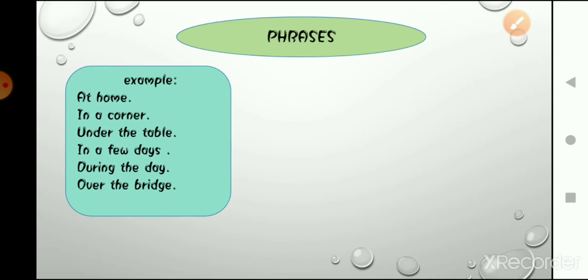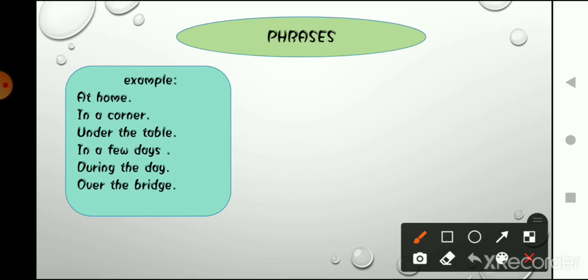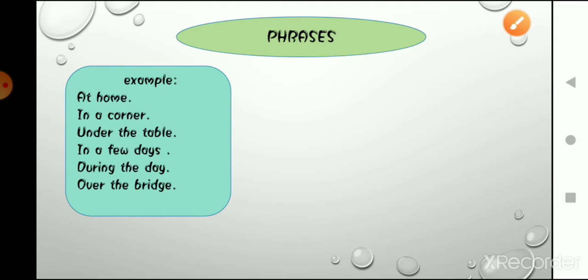Like for example, these are some phrases. Example, "at home." But what about it? It is not giving you a whole sense of the sentence, right? In a corner, under a table, in a few days, during the day, over the bridge. These all are what? These all are phrases. Phrases are those groups of words which give us meaning, but they don't give you a complete sense of the sentence.